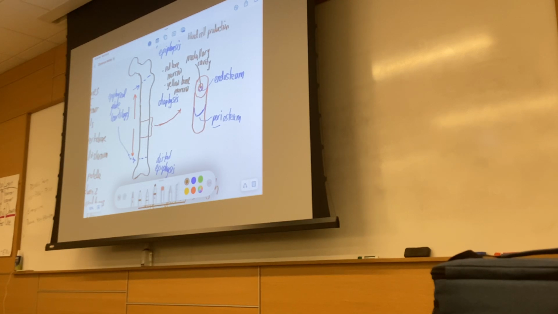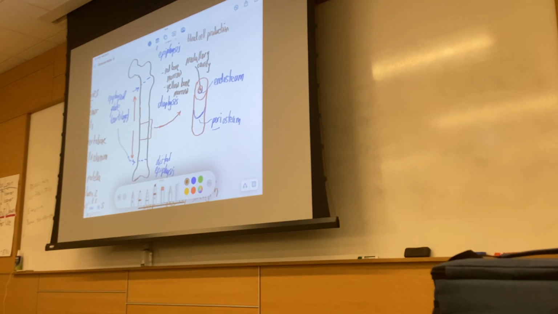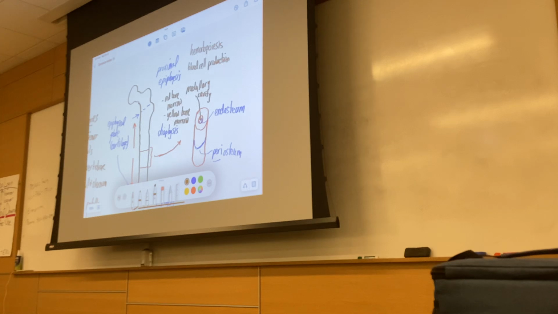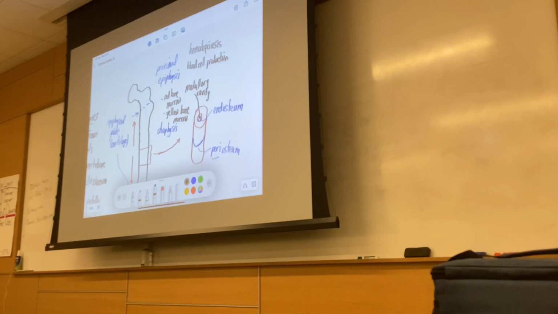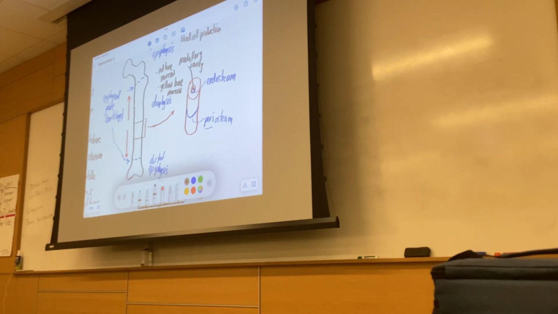There's red marrow and yellow marrow. The yellow marrow will be found in the diaphysis, and I'll mention what that is in a second. The red marrow will be found in each of the epiphyses, either the proximal or the distal epiphysis. So the red marrow tends to be found in the spongy bone, rather, the spaces between the trabeculae. And the red marrow is really for hematopoiesis, or blood cell production. That's not to say that blood cell production doesn't happen in the diaphysis, but the majority of it happens in the epiphyses.